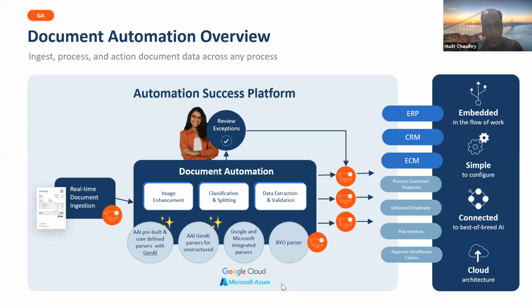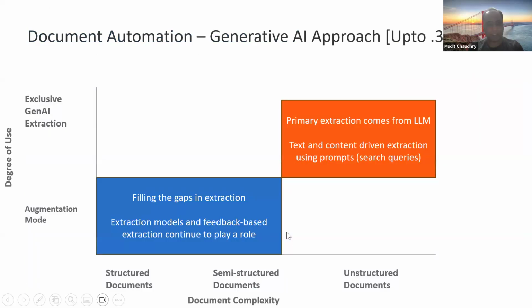With that, I will move to the meat of our capability on generative AI. So again, if you've used the product today, prior to .35, right, this is really the picture that you'll have from a use case perspective, how generative AI gets used today in .34, and that is we really use it in a big way for unstructured documents. All the unstructured documents primarily rely on generative AI, large language models for extraction. You can specify your search queries and complete the extraction thereof.